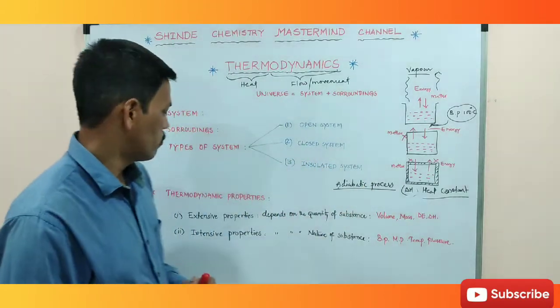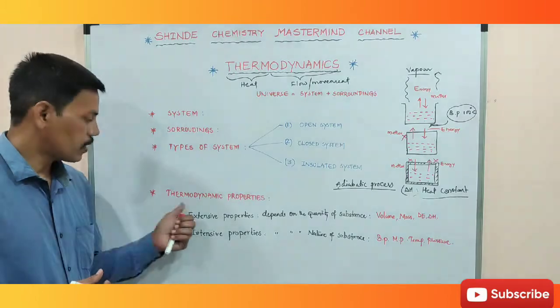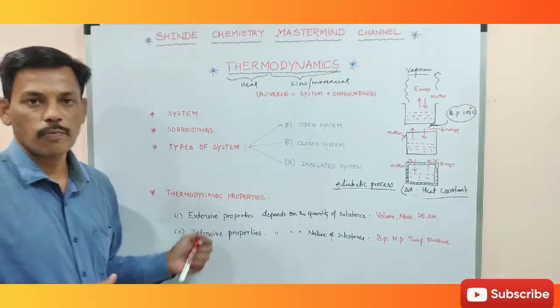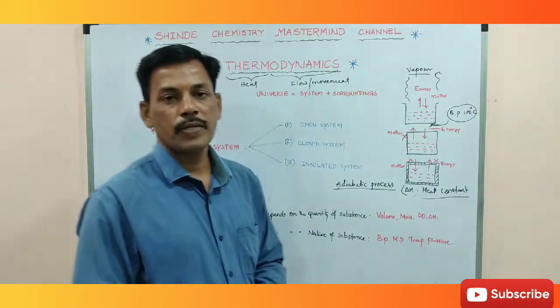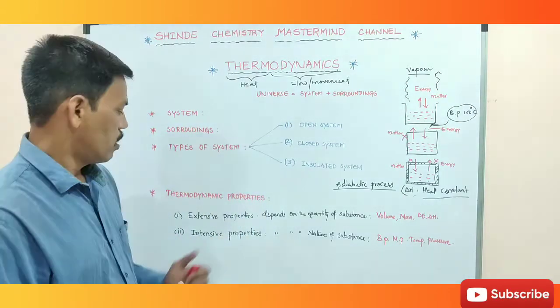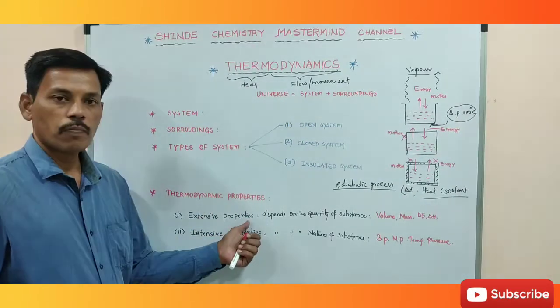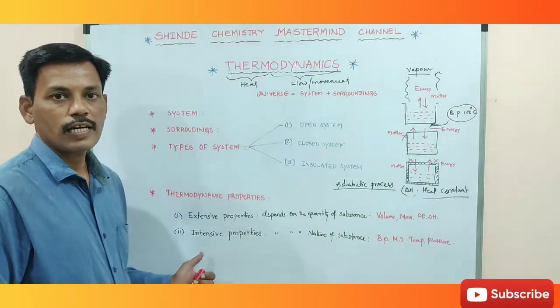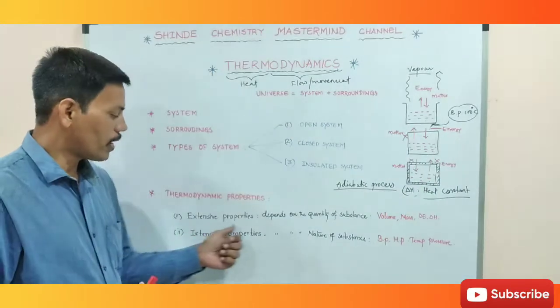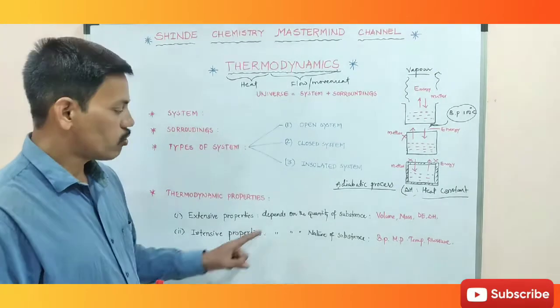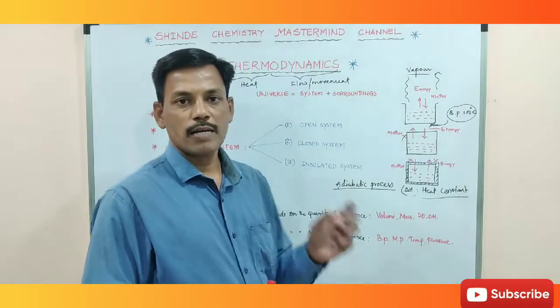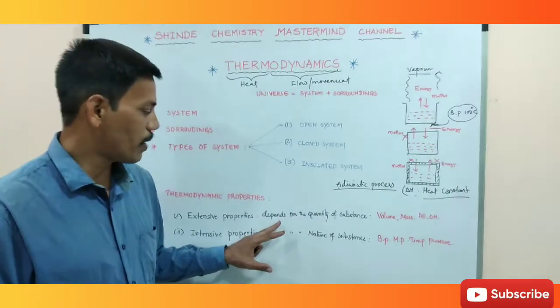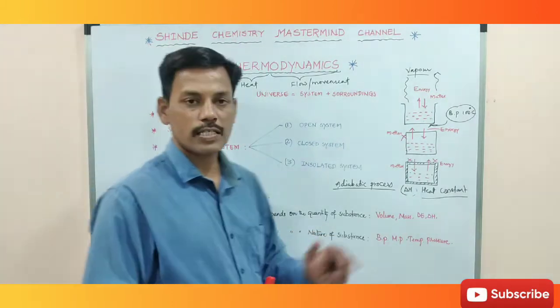Let's take another topic, thermodynamic properties. These are very important for competitive exams. In thermodynamic properties we have extensive properties and intensive properties. What do you mean by extensive properties? An extensive property is one which depends on the quantity of the substance.